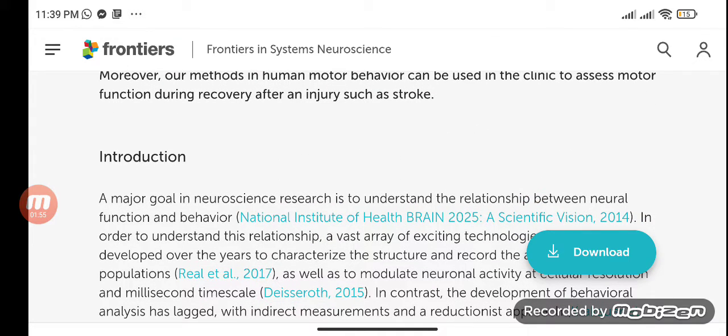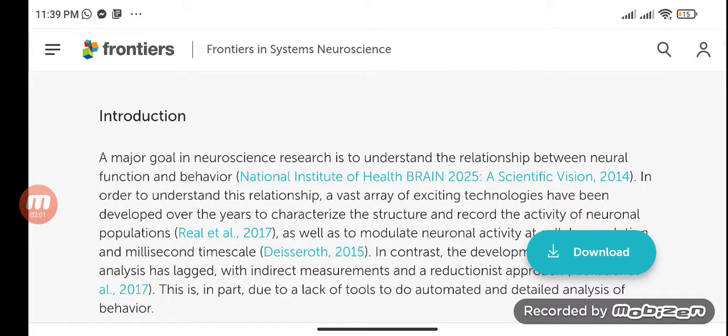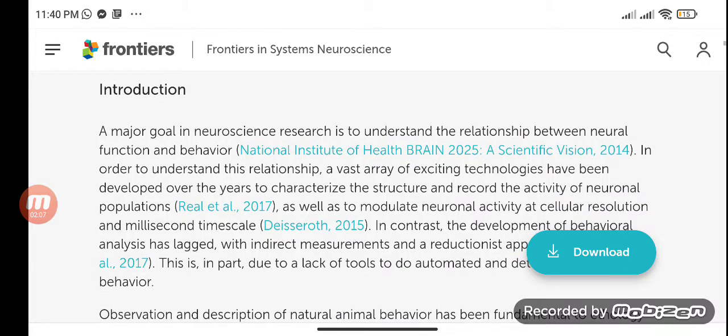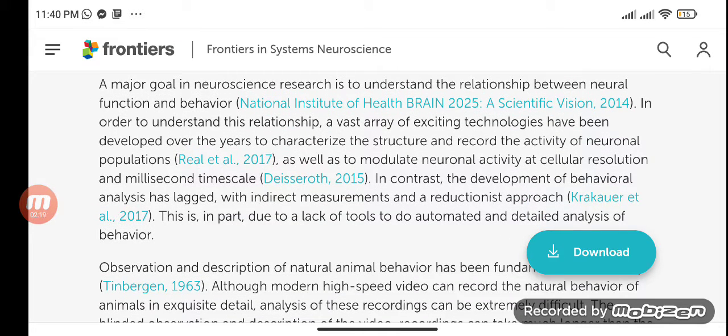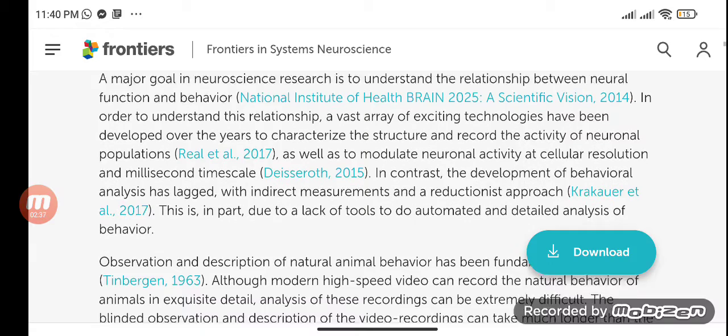Introduction. A major goal in neuroscience research is to understand the relationship between neural function and behavior. In order to understand this relationship, a vast array of exciting technologies have been developed over the years to characterize the structure and record the activity of neuronal populations, as well as to modulate neuronal activity at cellular resolution and millisecond timescale. In contrast, the development of behavioral analysis has lagged, with indirect measurements and a reductionist approach. This is in part due to a lack of tools to do automated and detailed analysis of behavior.